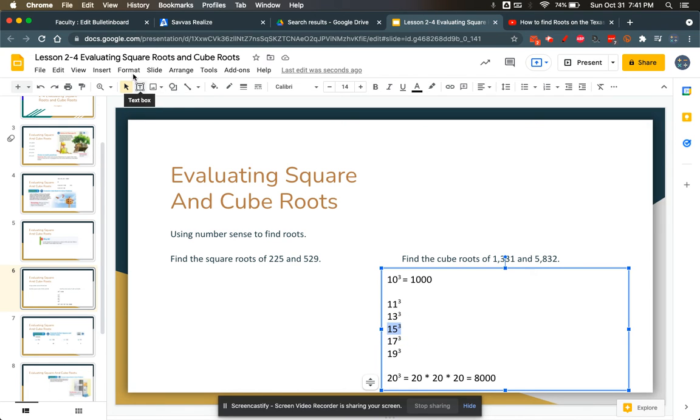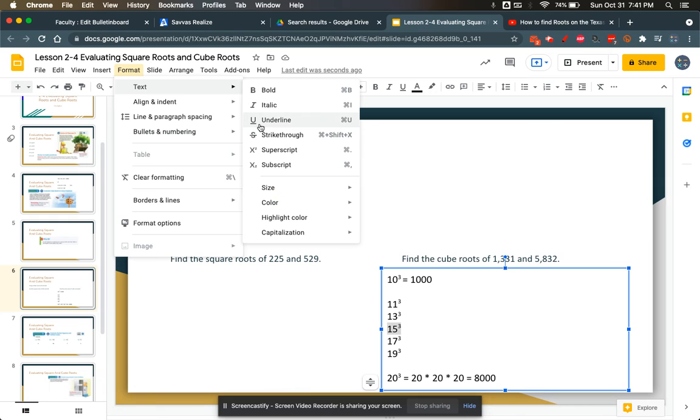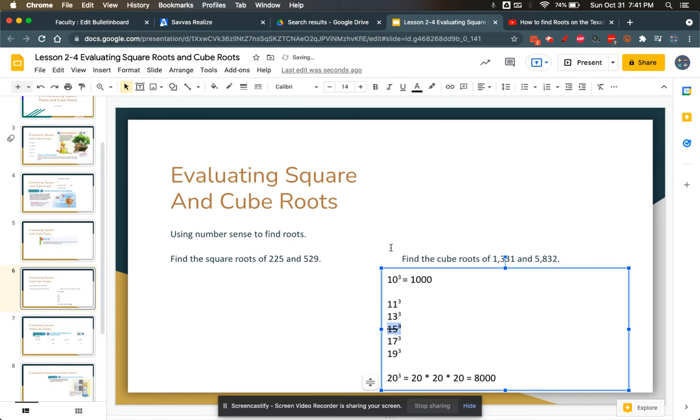And where's my font? Strike through that. Now 1331 is a lot closer to 1,000 than is 8,000, so I think it's going to be on this end. And now I'm thinking again, my little number sense, thinking about ones place, because nothing comes on that one. 13 times 13 is going to end in a 9.